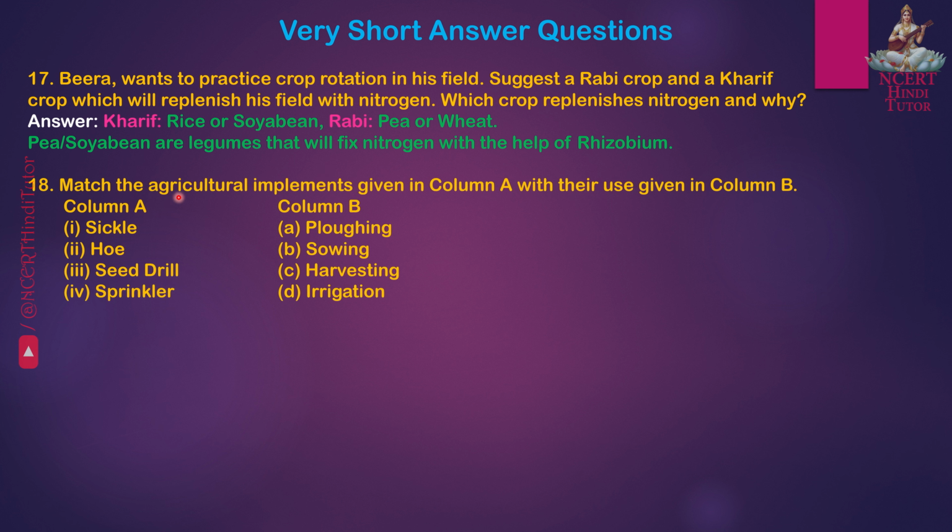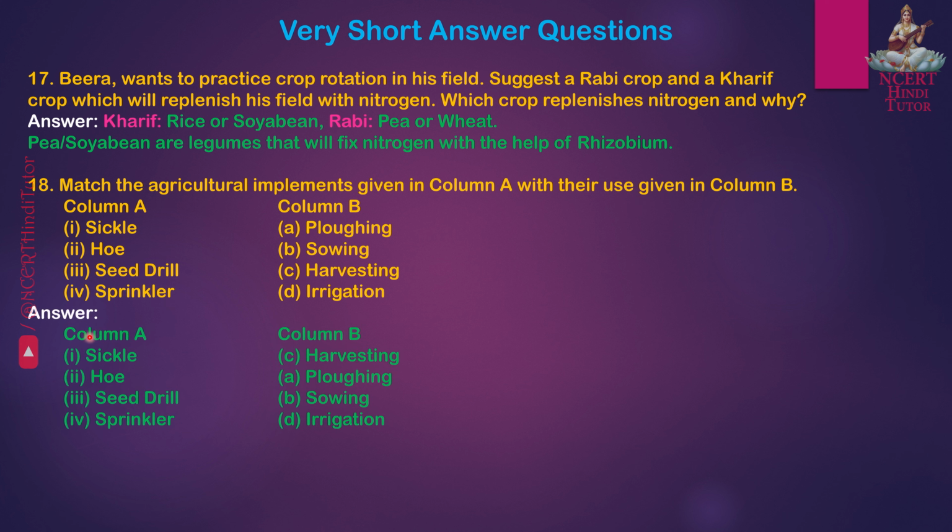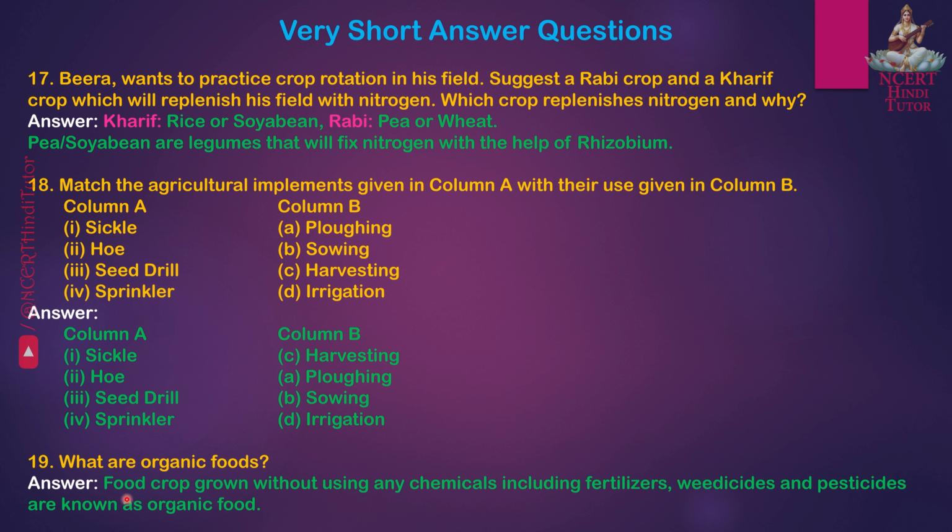Question 18. Match the agricultural implements given in column A with their use in column B. Answer: column A, sickle, C, harvesting. Second, hoe, A, ploughing. Third, seed drill, B, sowing. Fourth, sprinkler, D, irrigation. Question 19. What are organic foods? Answer: food crops grown without using any chemicals including fertilizers, weedicides and pesticides are known as